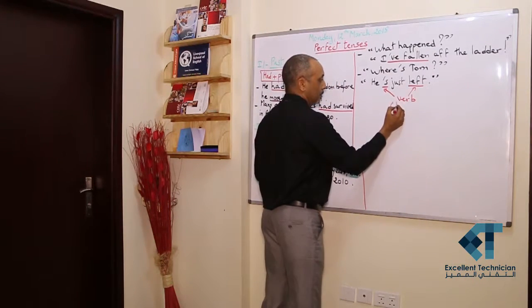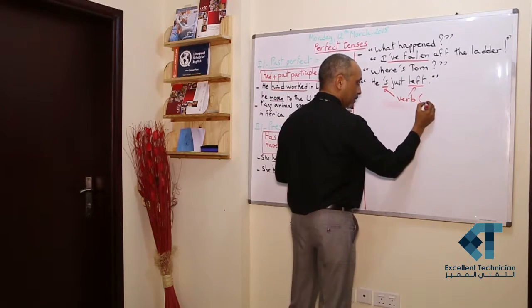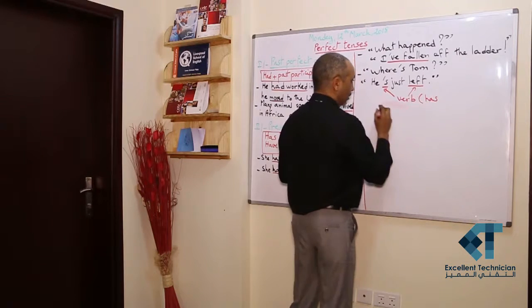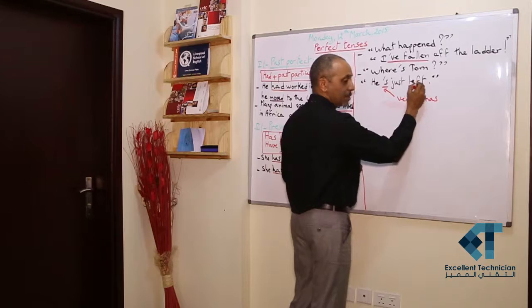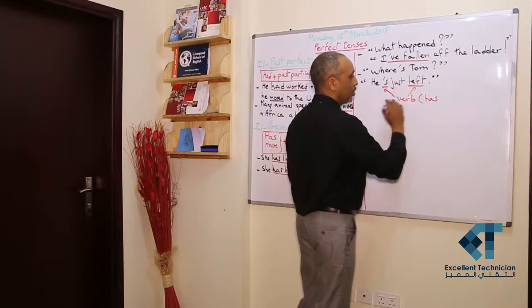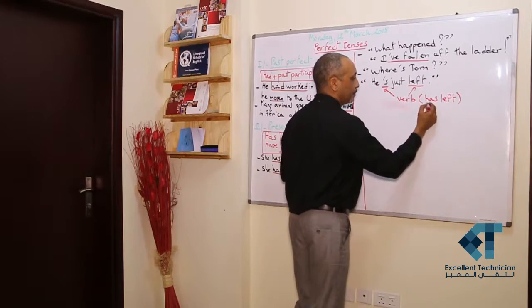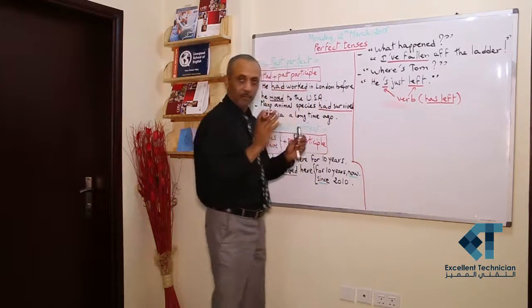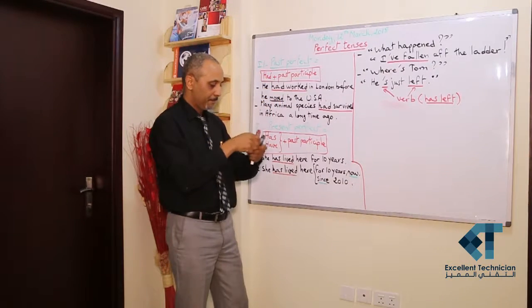has. Let's write it here to save some space. The apostrophe S is the short form for has, plus the past participle of verb to leave, which is left. Has left. In short form, it's apostrophe S, left.